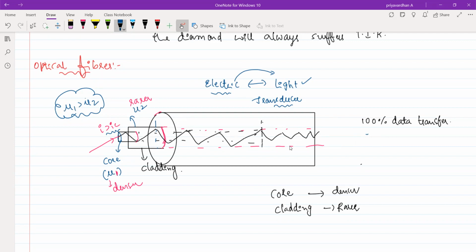Whenever this phenomenon is happening, even through longer distances, as you are using optical fibers, there is no loss of data. How are we doing that? We are sending the light from denser medium to rarer medium. Core is denser medium and cladding is the rarer medium. As it goes from denser medium to rarer medium at an angle greater than the critical angle, I can clearly say that the light ray is suffering total internal reflection and passing through to the other end. Is that clear? Fine.